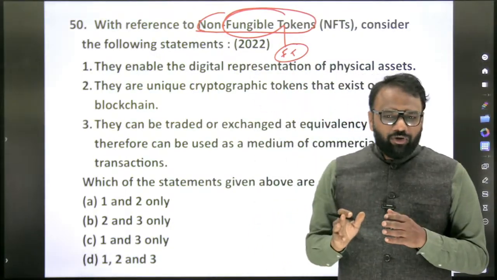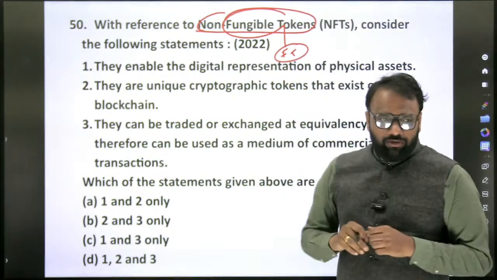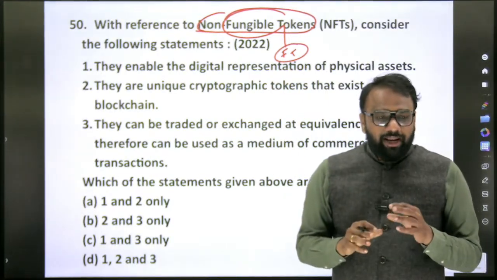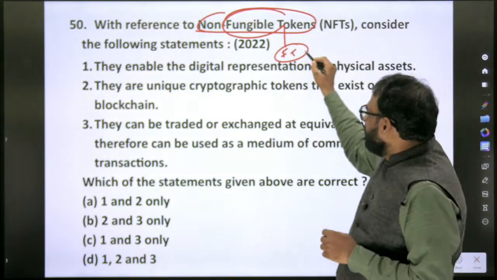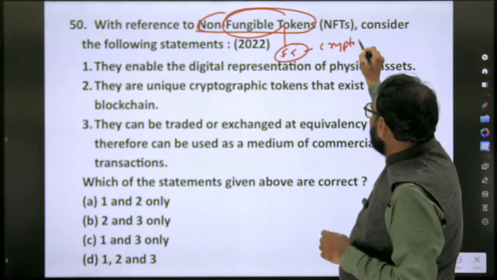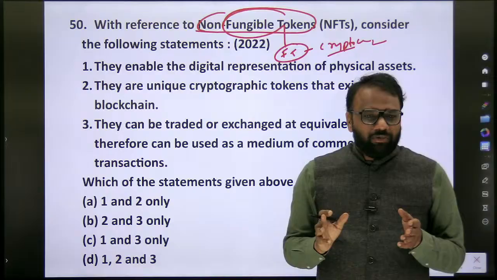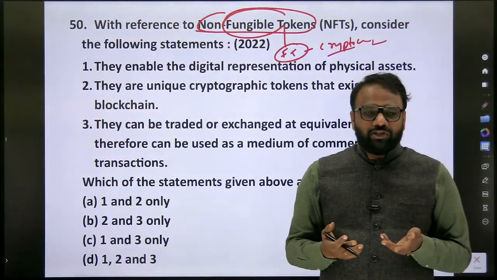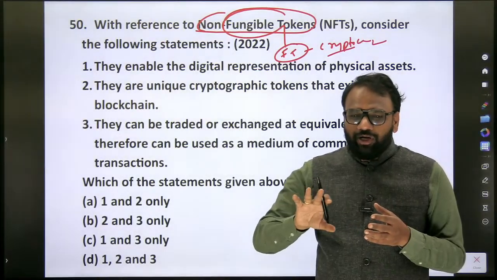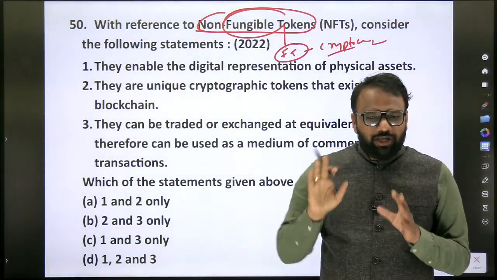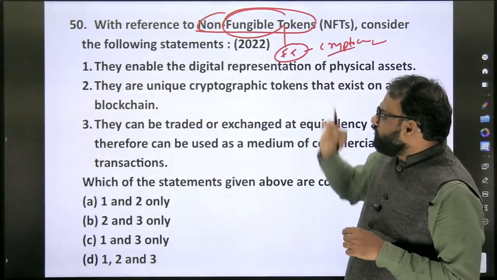If there is a non-fungible token, there should be a fungible token. Now, an example of a fungible token: cryptocurrency. Those who are involved in cryptocurrency also do not have a complete idea, so we will not go into deeper aspects like gaining a complete idea. So cryptocurrency is an example of a fungible token.